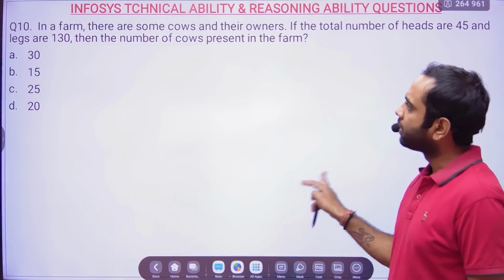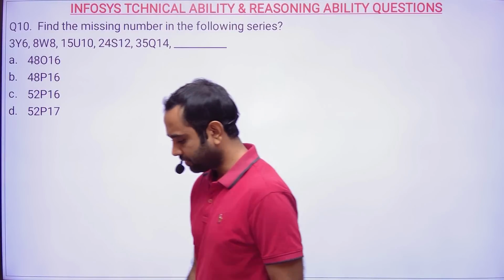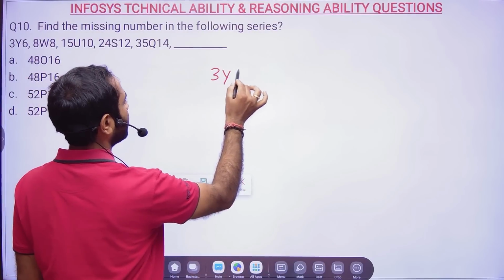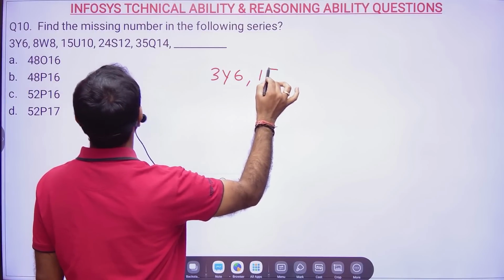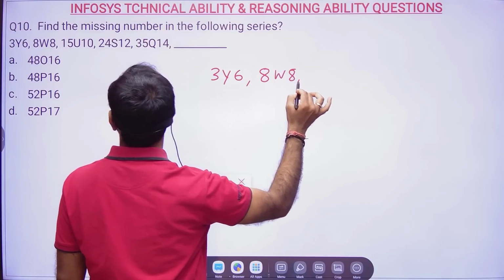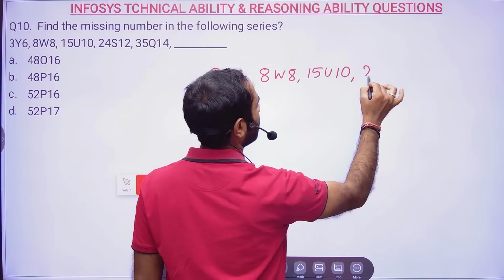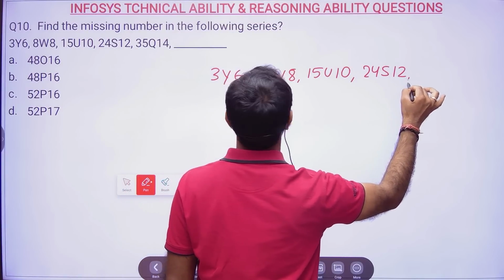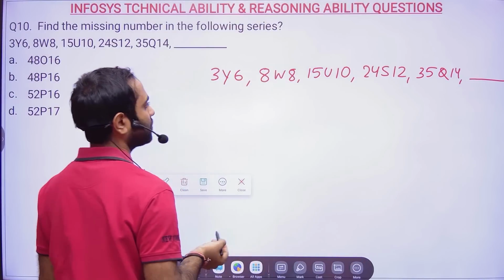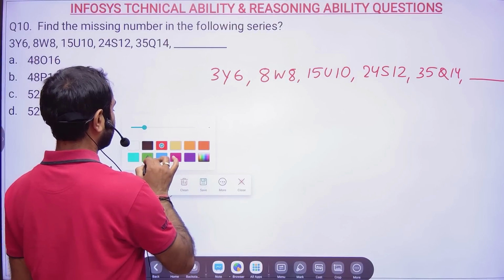Okay, next, find the missing number in the following series. So this is a little tricky, but we can do it. Okay, so we have 3 y6, 8 w8, 15 u10, 24 s12, 35 q14. Now here you see, let us try to find out the logic.